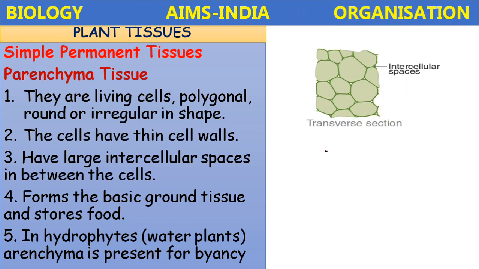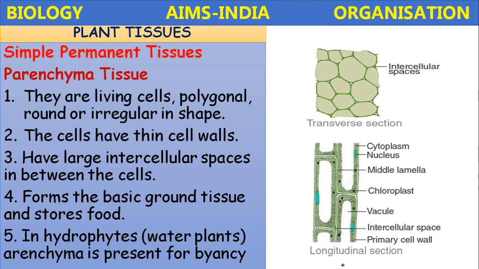See the transverse section of this parenchyma tissue, how the intercellular spaces are more and the cells are either polygonal or irregular in shape. So if you take the longitudinal section, you see thin cell walls, the primary cell wall is present, more intercellular space, the vacuole is large in size, chloroplasts are present.